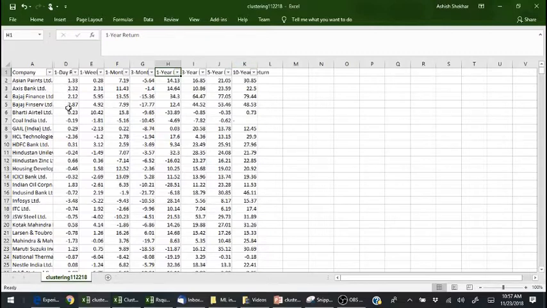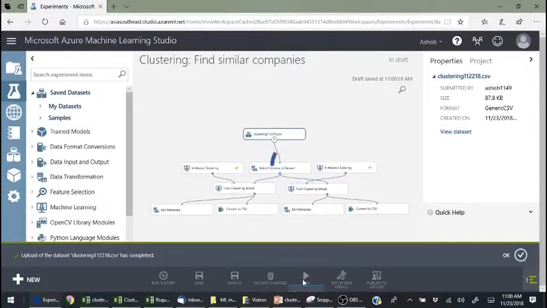So now the challenge is to classify the stocks which are similar in nature. So we will use clustering, and with the help of that clustering we will be able to grade these stocks into various classes. Let's do it. So let me run this.